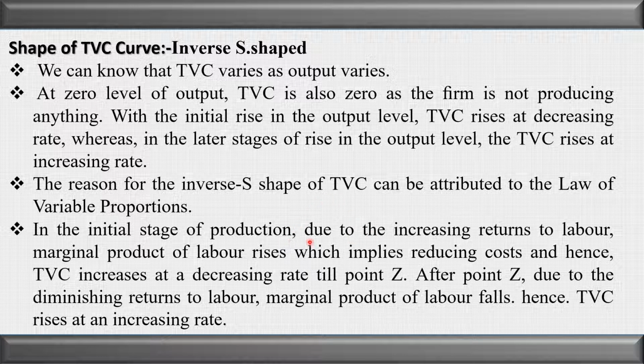Later on total product increases at a diminishing rate, so total variable cost increases at an increasing rate. In very simple words, initially total cost increases at a diminishing rate, then it starts increasing at an increasing rate, because of which the total variable cost takes the inverse S shape.